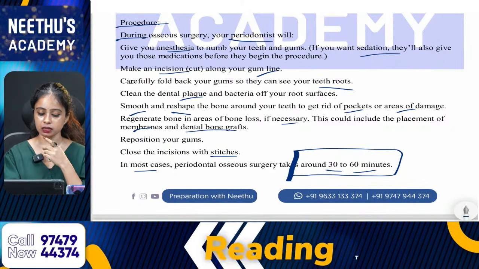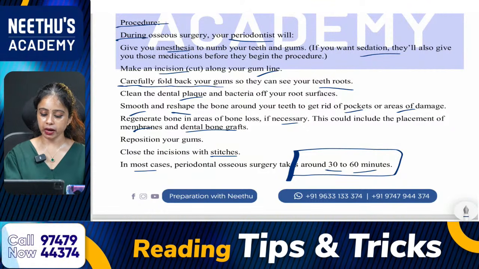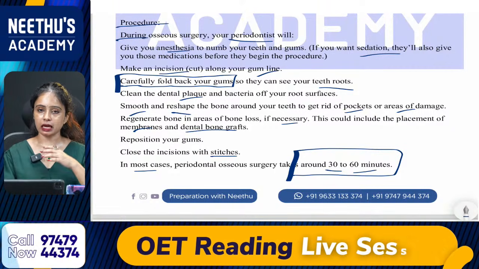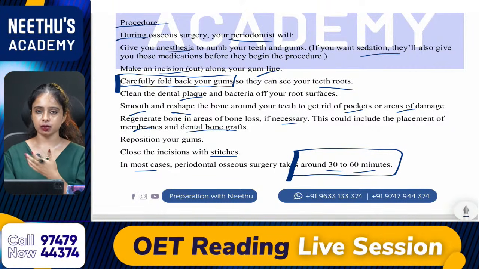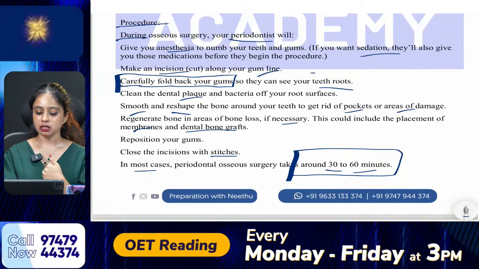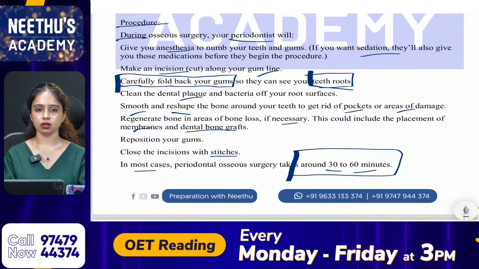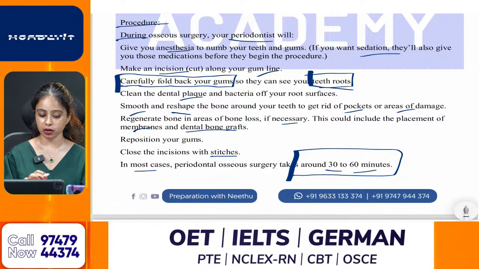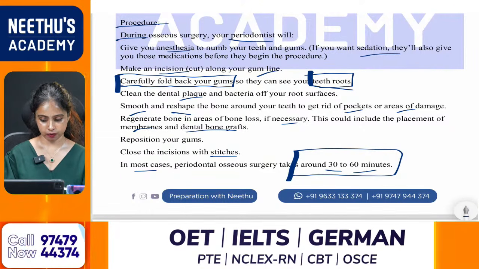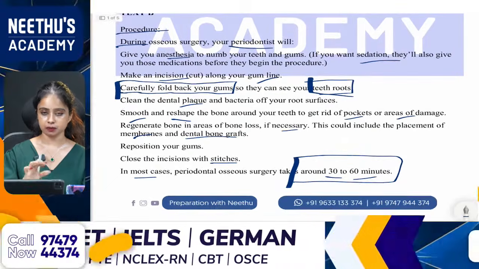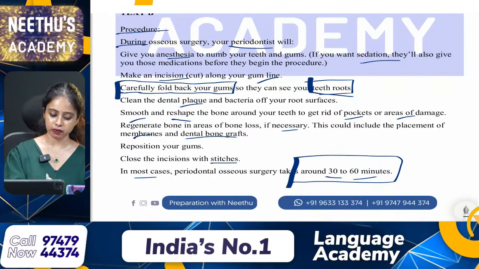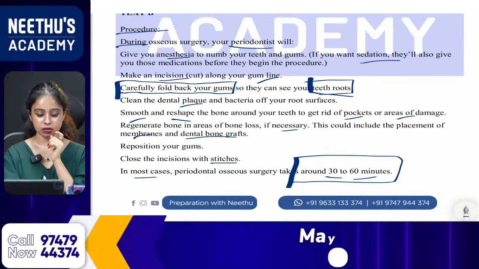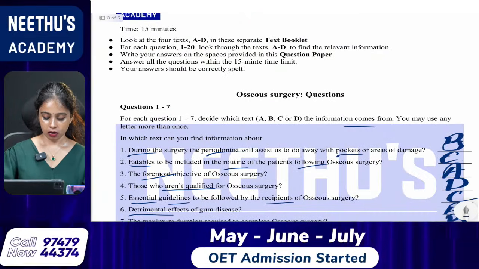As you can see here, this point, carefully fold back your gums. Those are the keywords from the question. So the answer is, they can see, which can be related with exposure. Teeth roots should be the answer. Very good, Kavita. That is teeth roots, not rib pocket. Answer is teeth roots from text B. Okay, Jyoti, very good. Tara, it should be teeth roots, not roots, teeth roots.